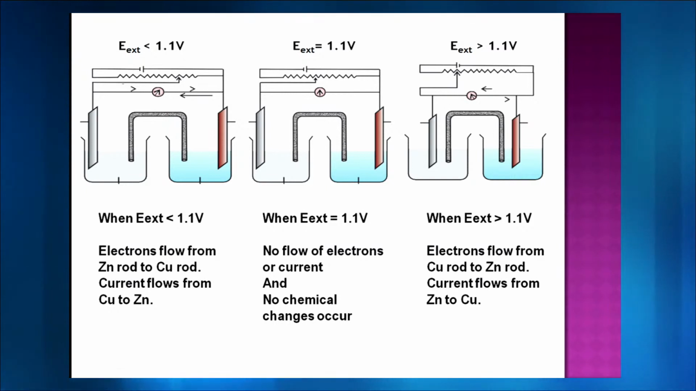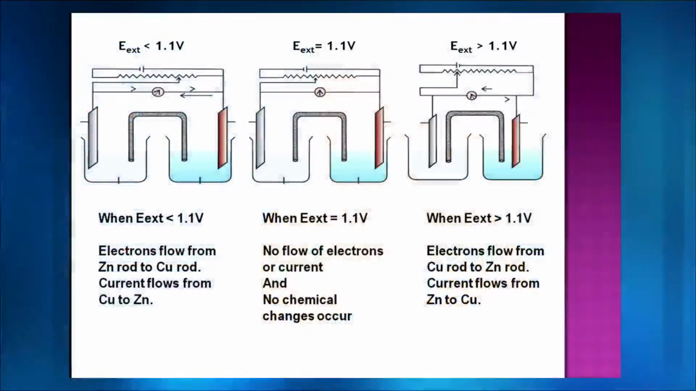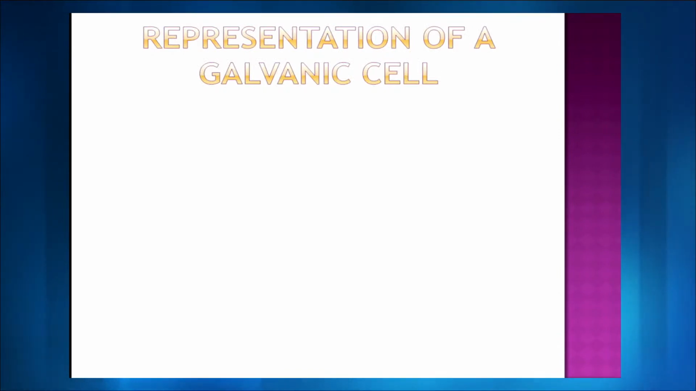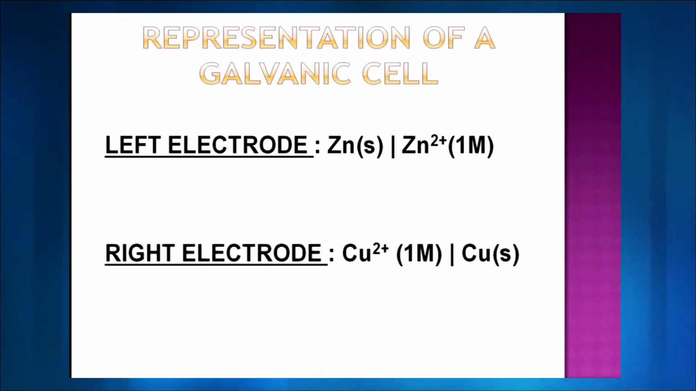But if it is greater than 1.1, what happens? It is reversing the process. So if you are exhausting the potential of the battery, what is going to happen? The current is going to move in the reverse direction. So you can very clearly see that electrons will now flow from copper to zinc and current will now flow from zinc to copper. So the first and the last diagram is completely reversed here, and that's the beauty of the calculation, right?